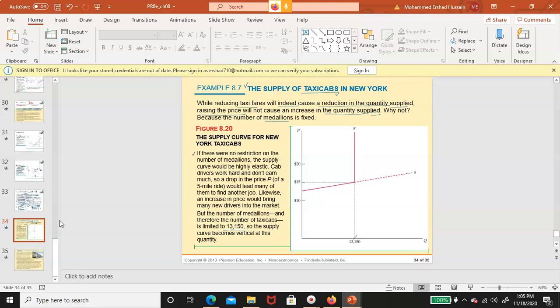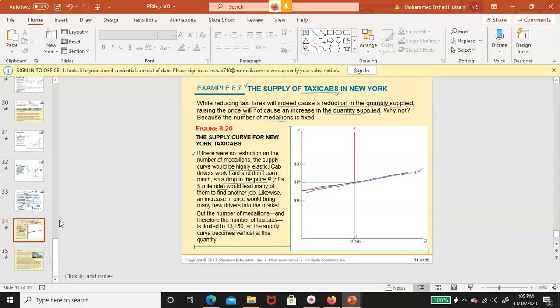Let us see, if there were no restriction on the number of medallions, the supply curve would be highly elastic for taxi cab. But what is the thing? The thing is that cab drivers work hard and don't earn much, so a drop in the price of a 5 mile ride would lead many of them to find another job.